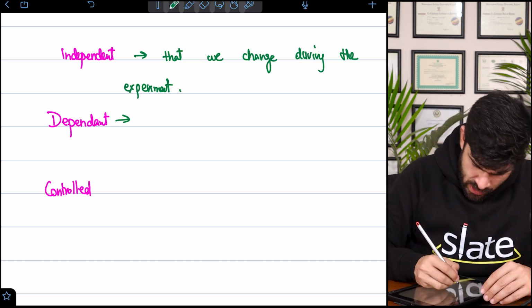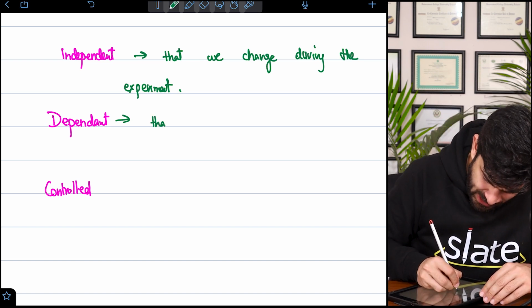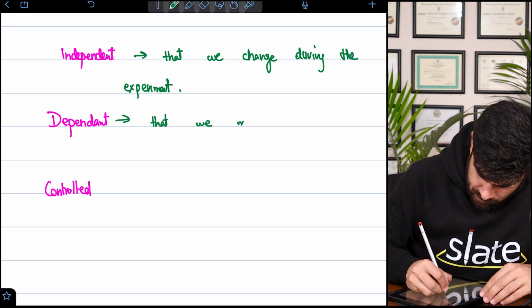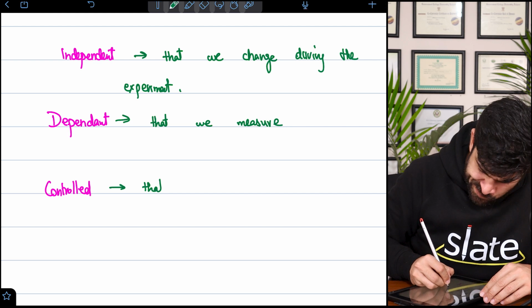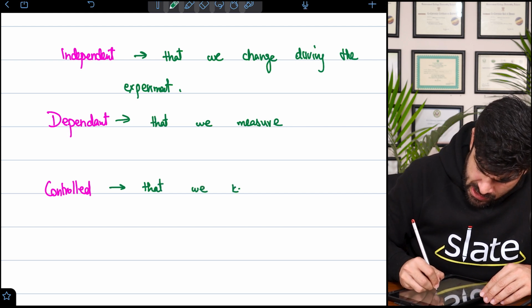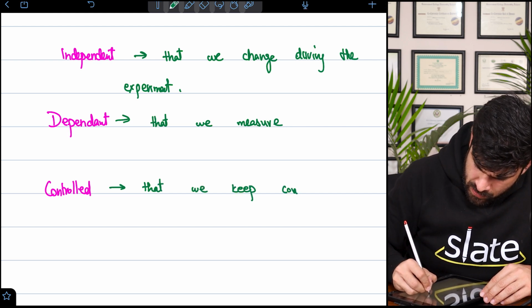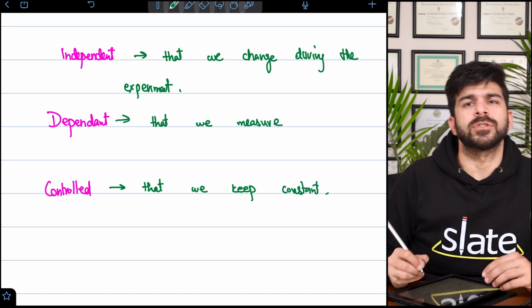Let's discuss how. So dependent, that we measure, and control, that we keep constant.